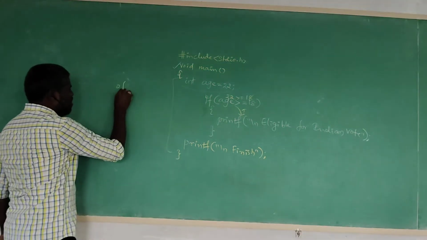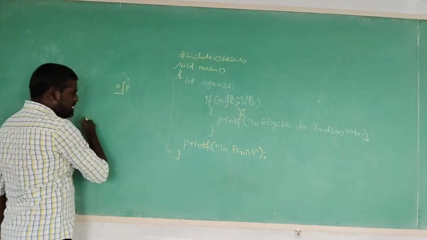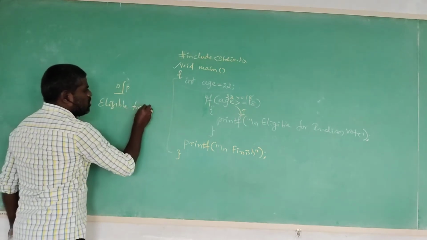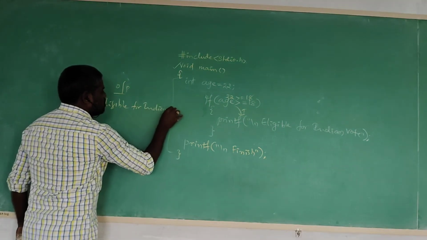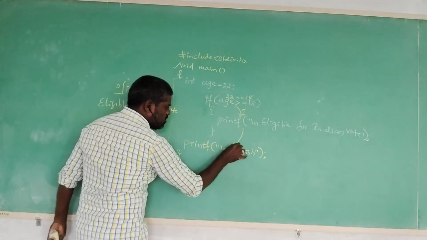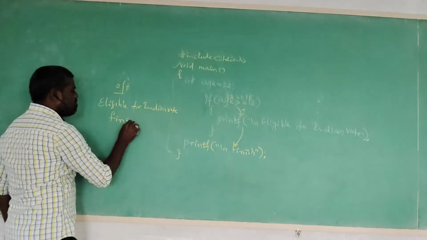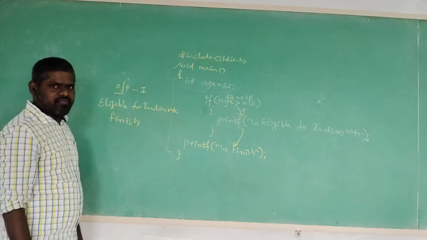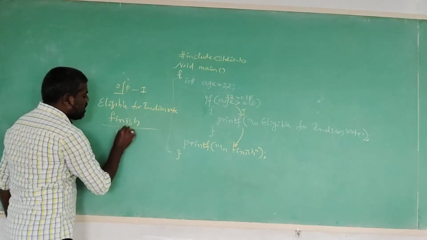Then what is the output? Eligible for Indian vote. This is our output. After executing the true block, it is going to execute the remaining statement in the program. What is the remaining statement? Simply finish. This is the first output. One time we executed our program.